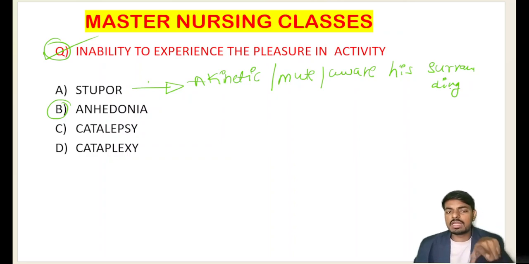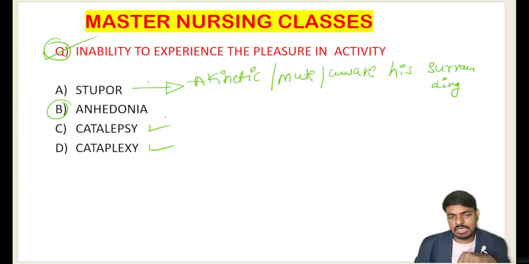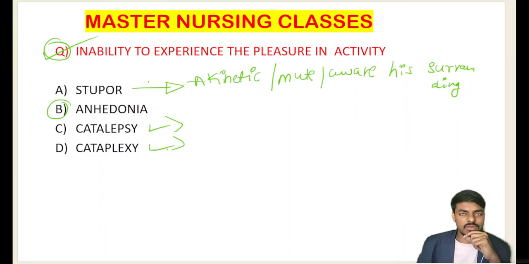So anhedonia is the inability to experience pleasure. What are catalepsy and cataplexy? Students, anyone knowing? Do comment in the comment box. I'm waiting for your comments. Come on, please, think. What is cataplexy?